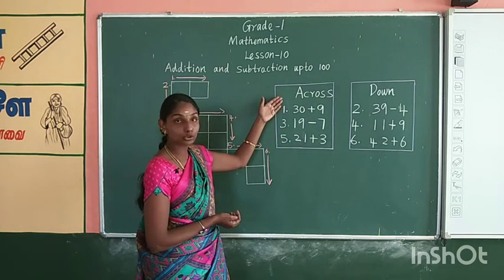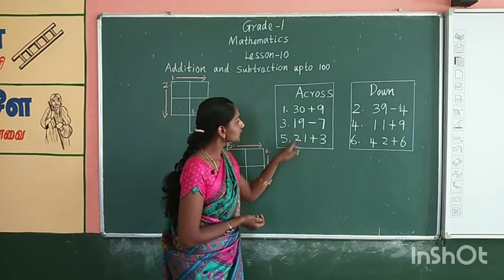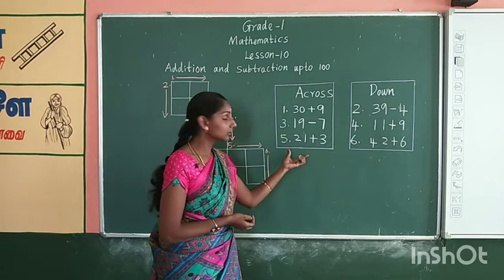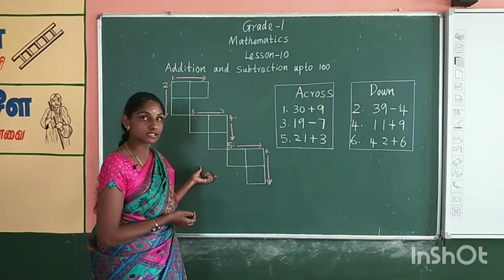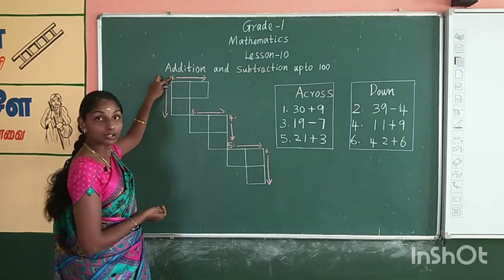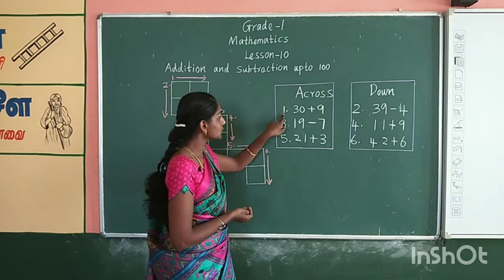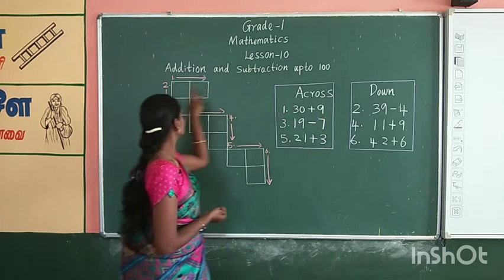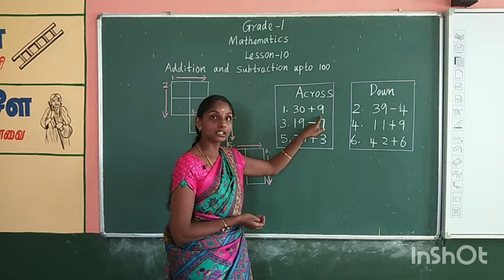We have 2 clues, across box and down box. See this box. There are some addition and subtraction sums. Can you see this? By solving these, we have to solve this crossword puzzle. See the direction of one, it is across. See this across box, first one, what is the sum? 30 plus 9. To fill this, we have to solve this addition sum, 30 plus 9.